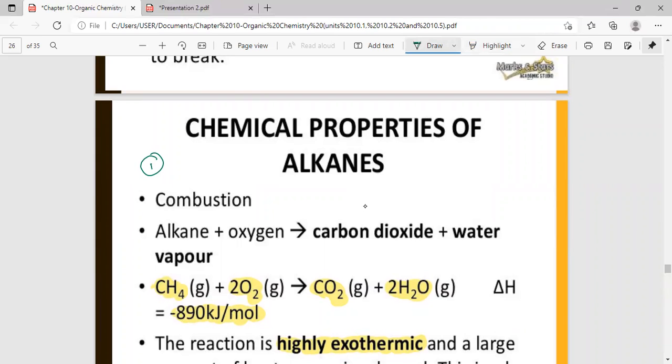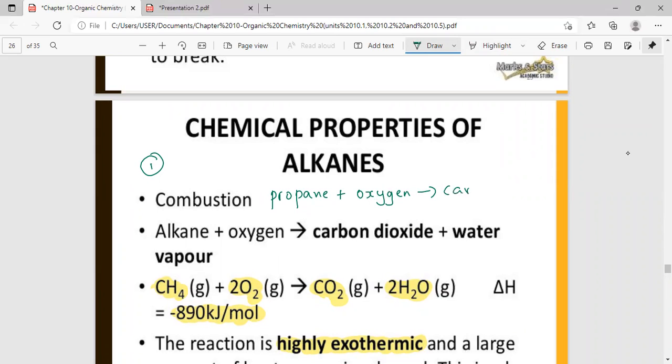Now before we go into the fuel part, who can answer my question? Here, this is methane plus oxygen gives carbon dioxide plus water. Now propane plus oxygen forms what product? Propane plus oxygen. Who can give me an answer?